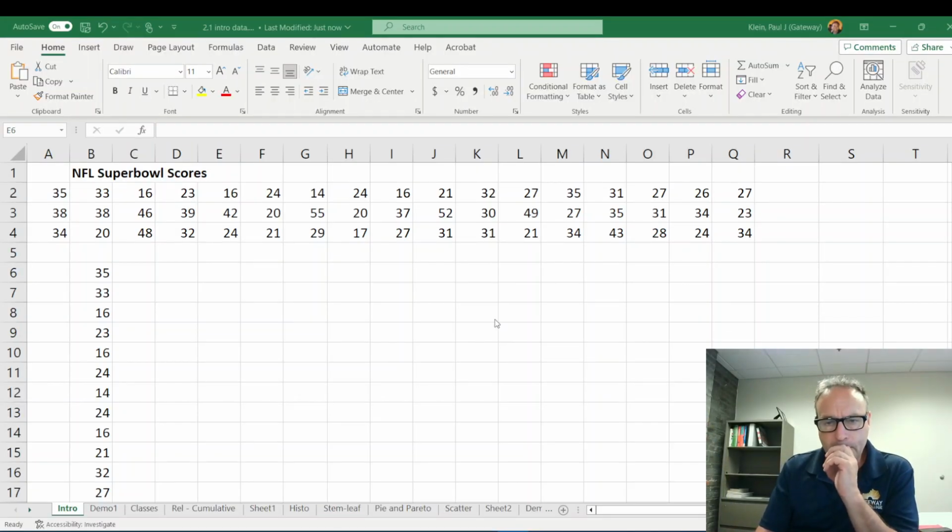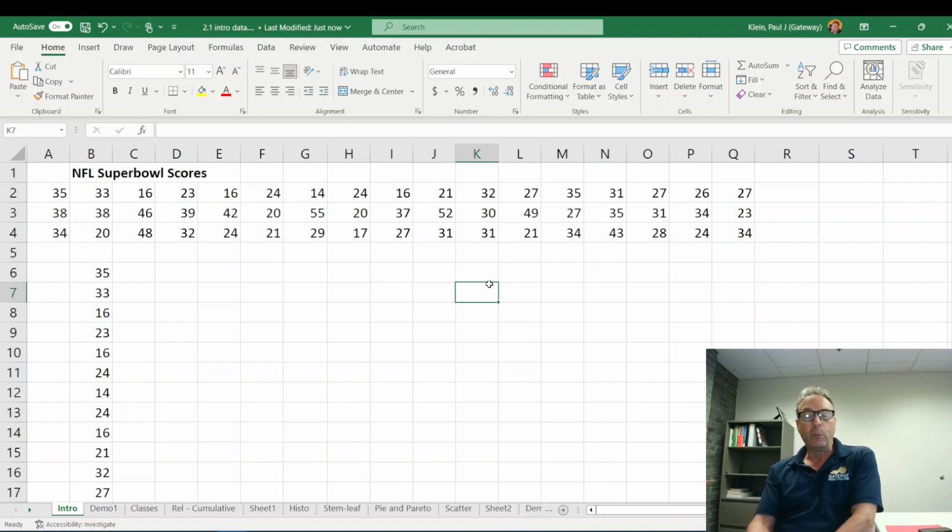Okay, now at this part of the course, we are going to study descriptive statistics. So I thought I'd give you a little bit of an intro on this module. Here, I have a big blob of data, and these are NFL Super Bowl scores. I don't know how up to date this is. It probably doesn't have the last 5 scores or so, but anyway, this is the score of each team, and it's just kind of a mess of data. And what we want to do in Module 2 is describe the data.